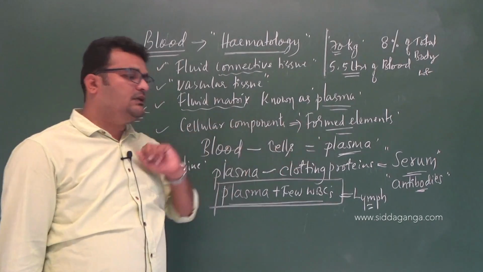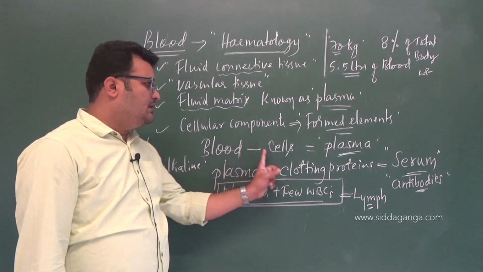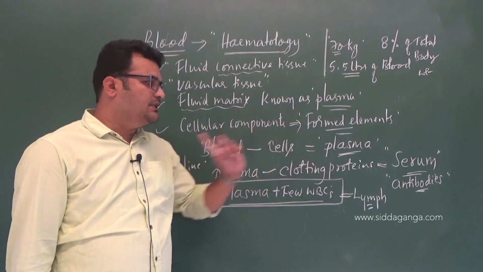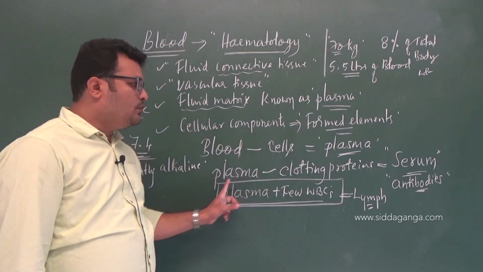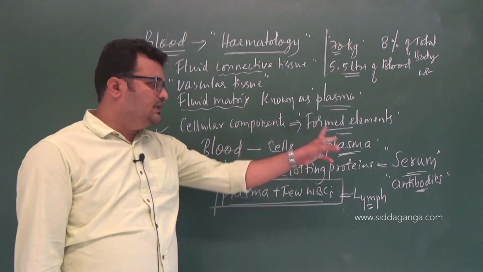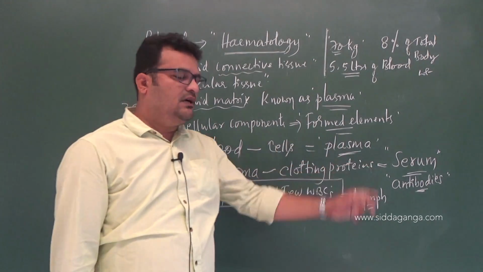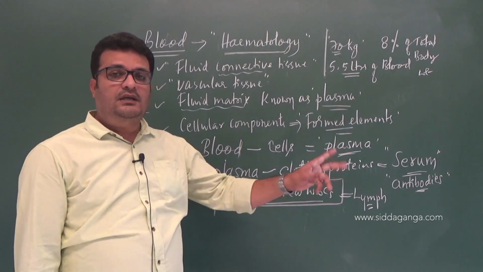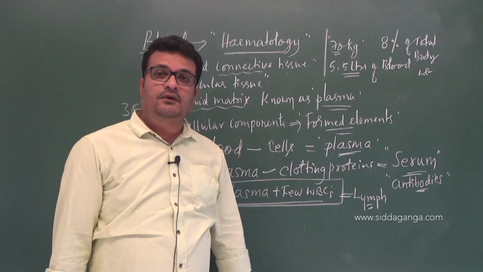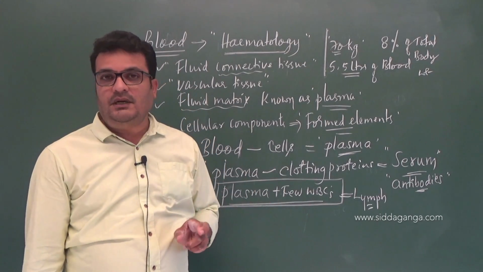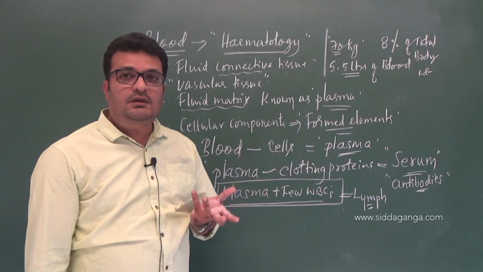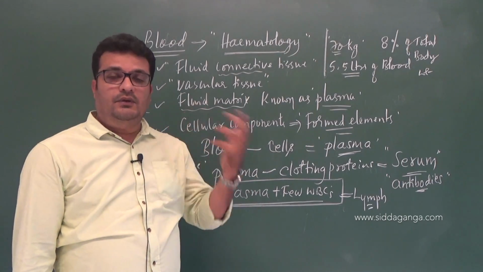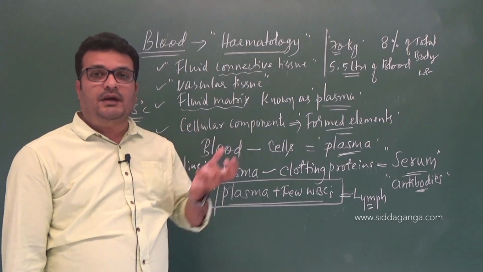The cellular components are called formed elements. If the cells are removed from the blood, it becomes plasma. If the clotting proteins or factors are removed from the plasma, it becomes serum, and serum consists of antibodies only, antibody A and antibody B. So there are two different types of blood group antibodies present in the blood serum, and the serum also has any antibodies produced by the body while defending against pathogens, right?